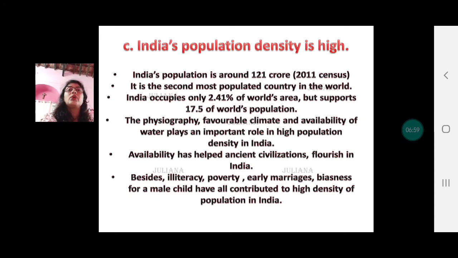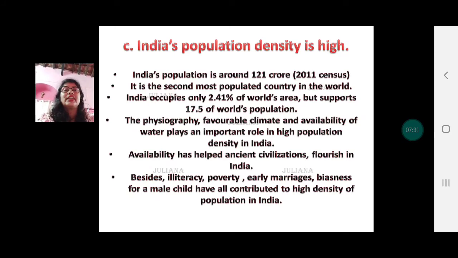India occupies only 2.41% of world's area but supports 17.5% of world population. The physiography, favorable climate and availability of water play a very important role in high density of population in India. Kindly note here, availability of water or rivers has helped ancient civilizations flourish in India.